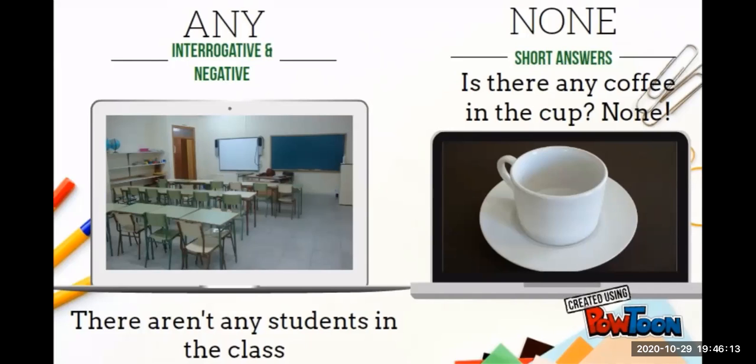Okay, you remember last class, we talked about this. And none, okay, for short answers, it says, is there any coffee in the cup? None. Significa nada de café. Okay, so these are some of the quantifiers that we can use with both countable and uncountable nouns. Any questions until here?